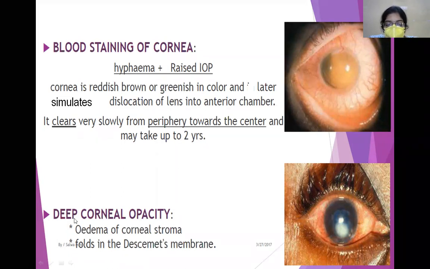Now, what about deep corneal opacity? Suppose there is an injury to the cornea and there is permanent dysfunction of the endothelial cells. That part of the cornea can initially develop corneal edema, and later can also develop a deep corneal opacity associated with folds in the Descemet's membrane. So this is how it looks.